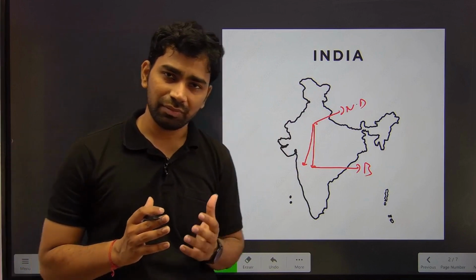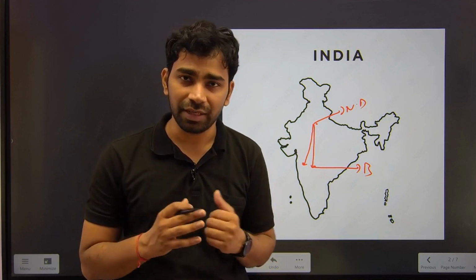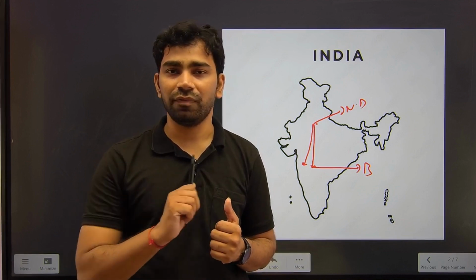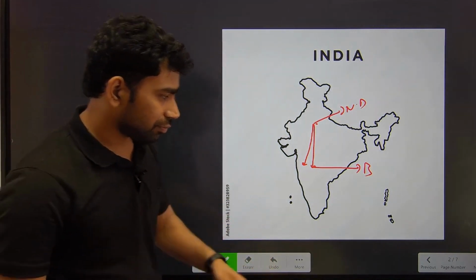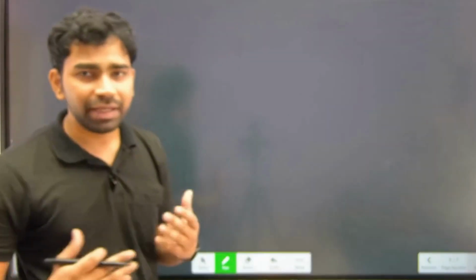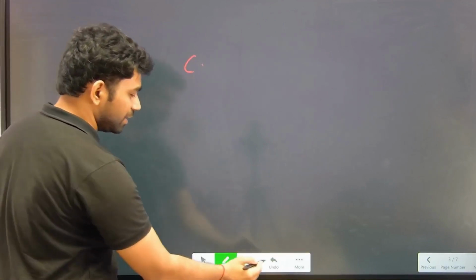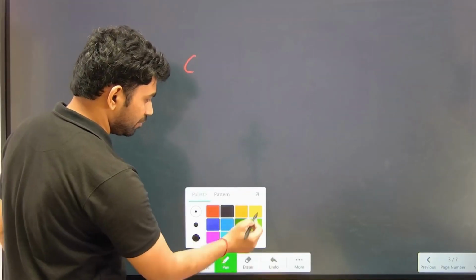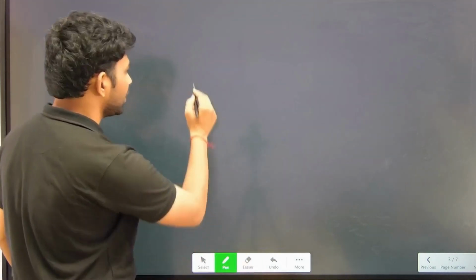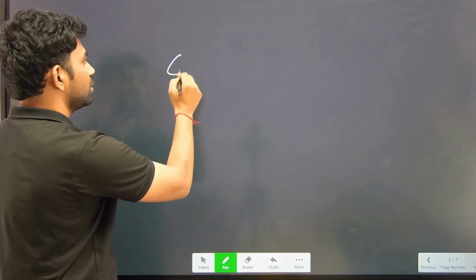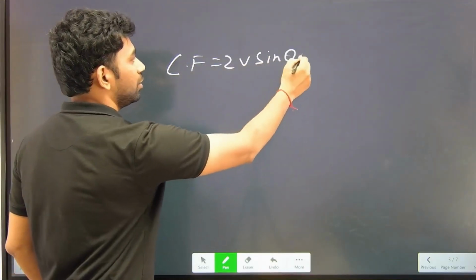Now one more thing I wanted to focus on, why is there a deflection in a wind? So it is only because of the rotation of the Earth. Okay, now if we see the magnitude of the Coriolis force, one formula has been derived for this. That is 2v sine theta.